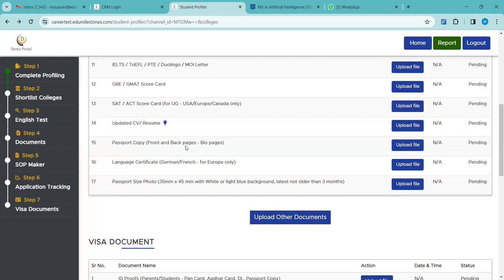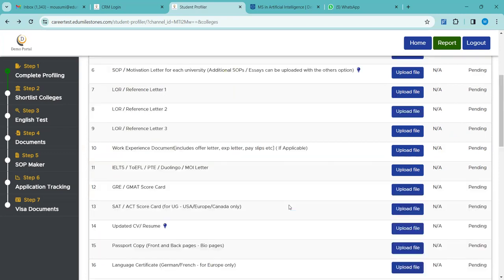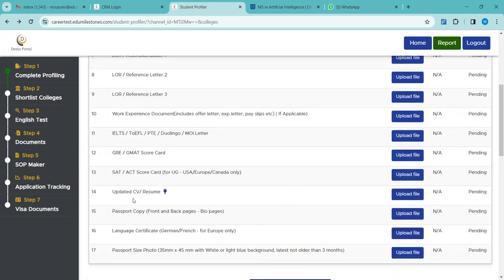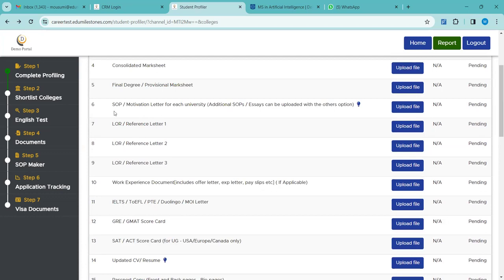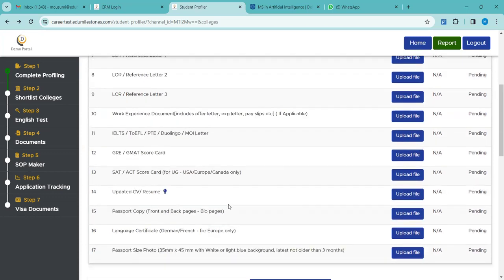Passport copy, both the front and back page, has to be scanned together and then uploaded here. Language certificate is not mandatory for all country applications, but certain countries and certain courses require it. So if it is applicable, yes, the student has to upload. One more thing I would like to specify here: SOPs and resume have to be in the Word format.